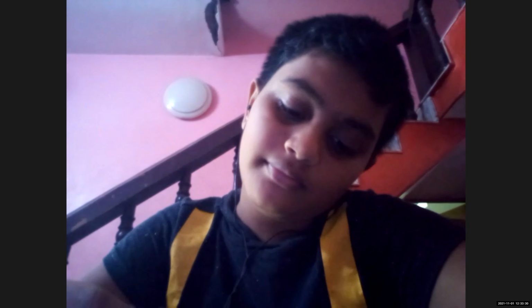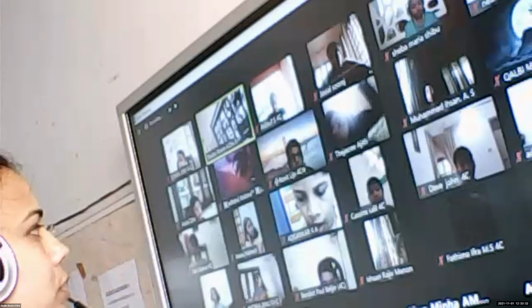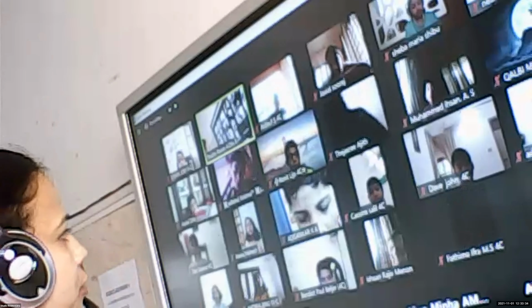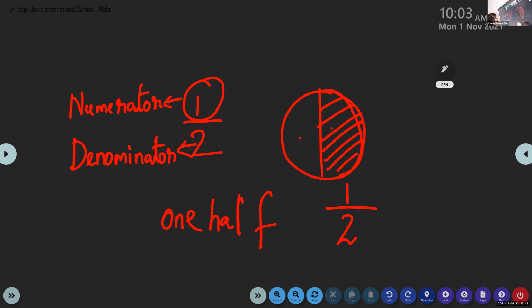So, 2/3. How can I write in words? Now, children, can you take out your rough book and draw? First, what we have done here, we were writing 1/2. Here, 1/2, out of 2 parts, I have shaded how many parts? Only 1.